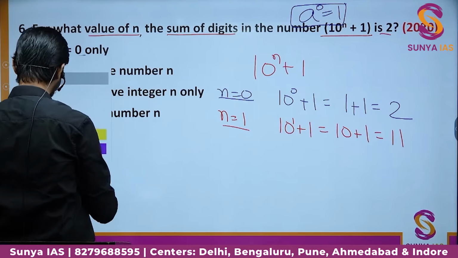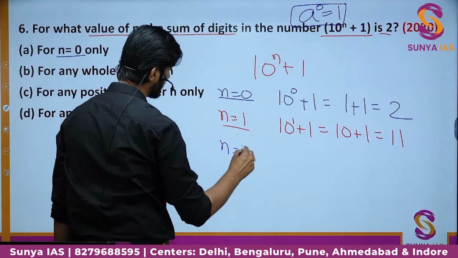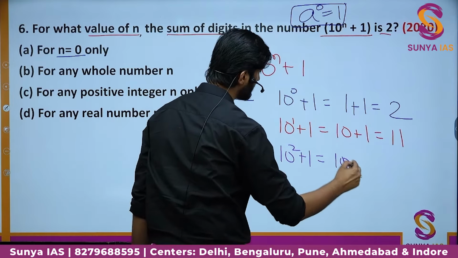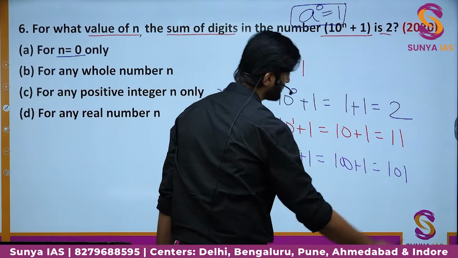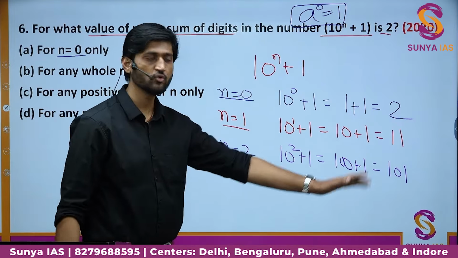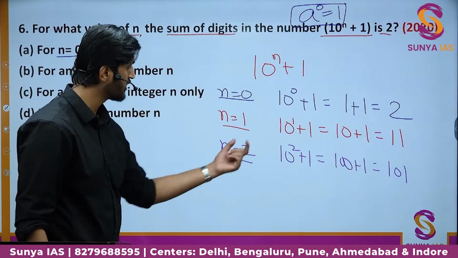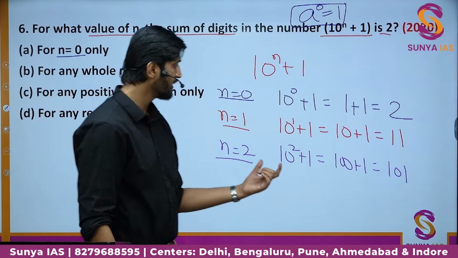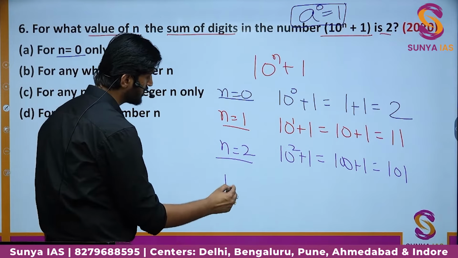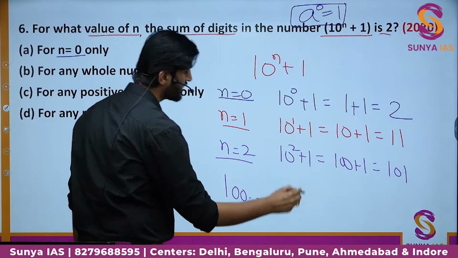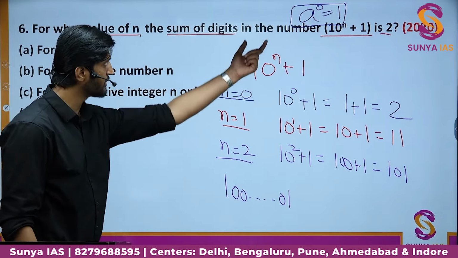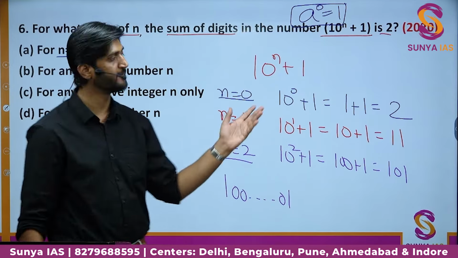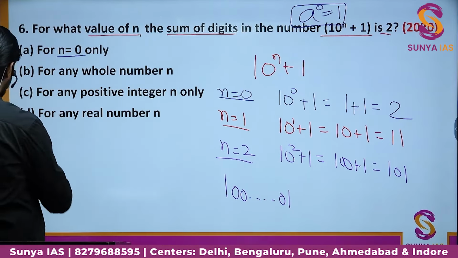Suppose we take the value of n equal to 2, we get 10 to the power of 2 plus 1, which is nothing but 100 plus 1, which is 101. Here also the sum of digits is 2. So if you take any power of 10, 3, 4, 5, 6, 7, 8, whatever it be, the number will be in the form of 1, 0, 0 and so on, a lot of zeros, and it will end with 1. So no matter what the power is, the sum of the digits will always be equal to 2. That is the basic idea here.